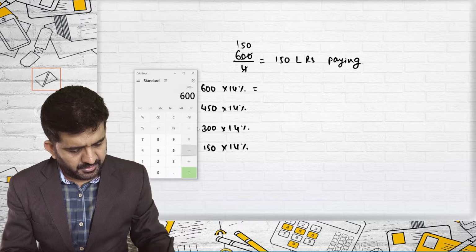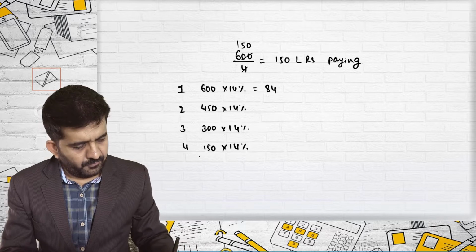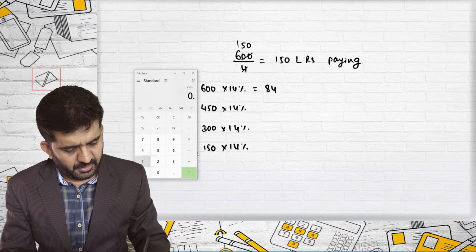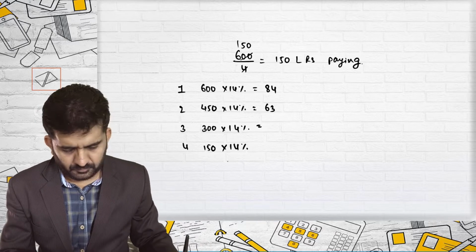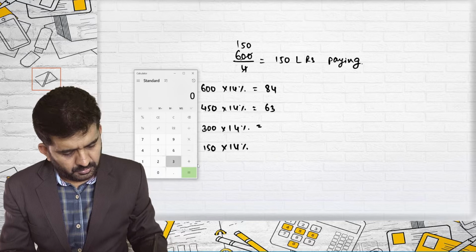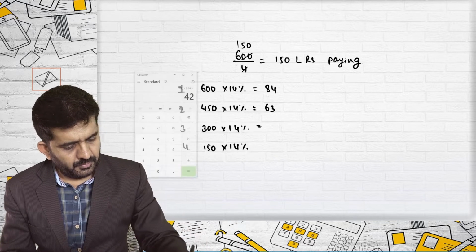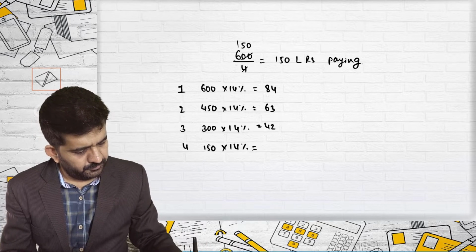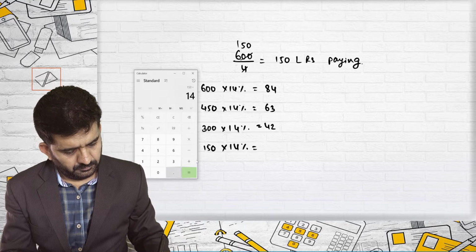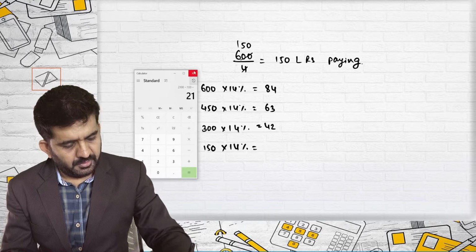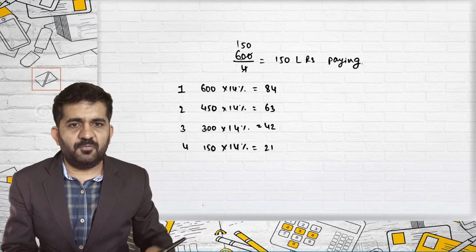So this is 600 into 14, 84. 450 into 14, 63. 300 into 14, 42, and 150 into 14 is 21.